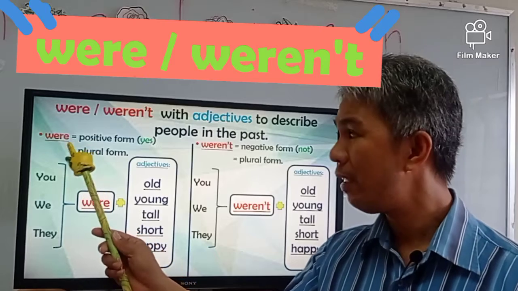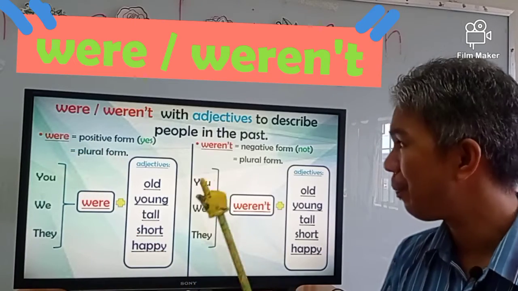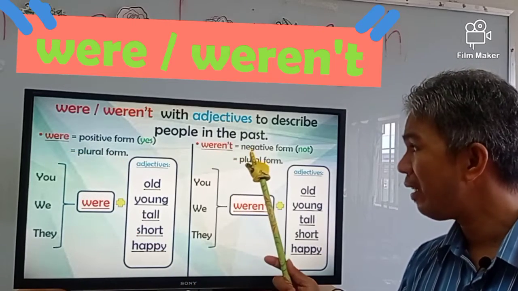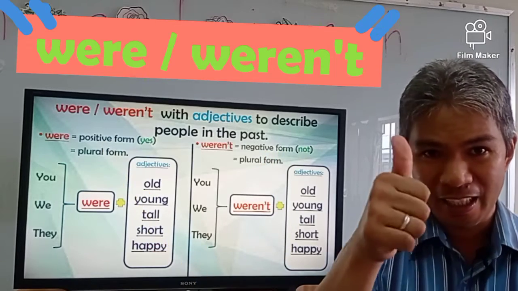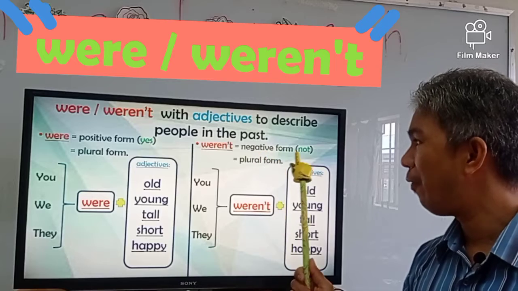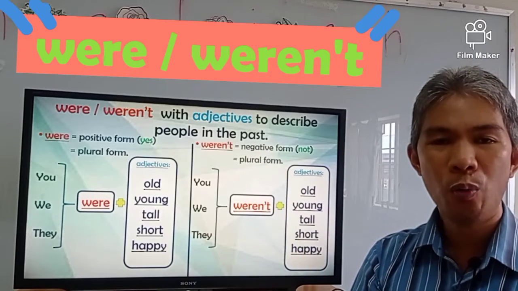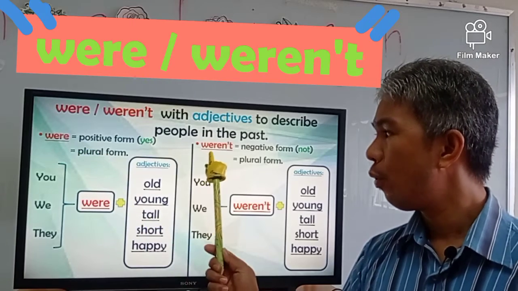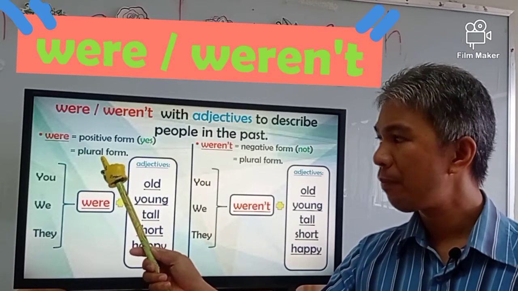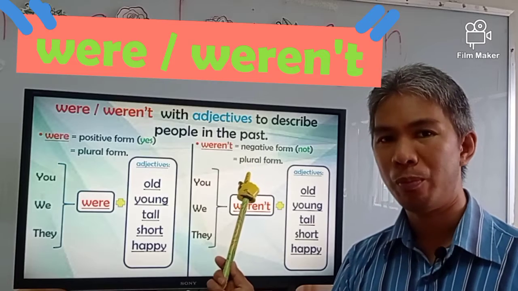Were, that is in positive form. Weren't, that is in negative form. So positive form, yes. Negative form, no or not. Were, weren't, they are both in plural form.